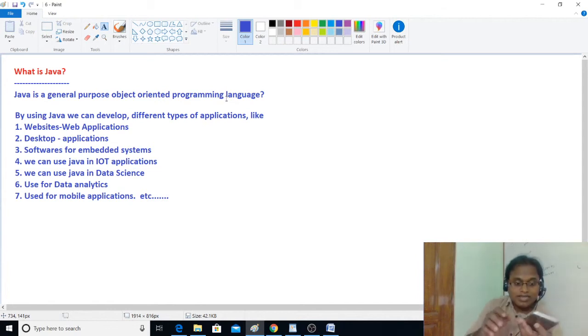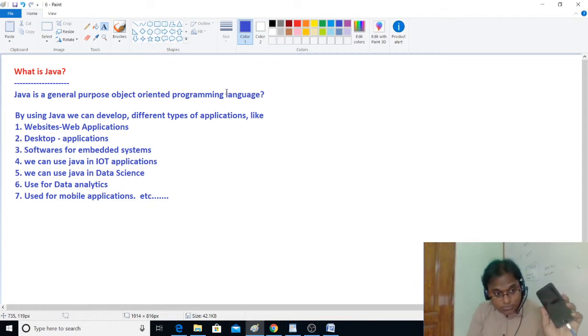I'll give the instruction from here. It goes to the cloud. From the cloud, the AC receives those instructions: on, off, increase temperature, decrease temperature, like that. So there is the mobile phone, the AC, and the cloud. I give the instruction to the cloud, and from the cloud the AC receives it and performs accordingly, based on the instruction I gave through the mobile phone. Such applications are called Internet of Things or IoT applications. In IoT applications I can use Java, and for mobile applications also I can use Java.